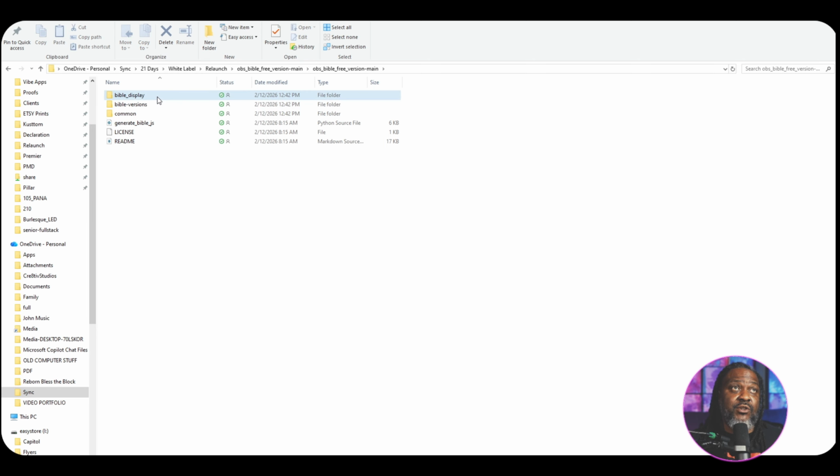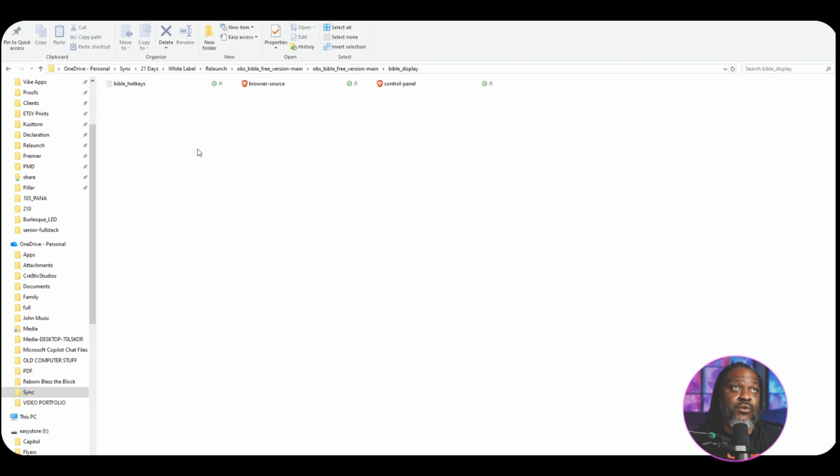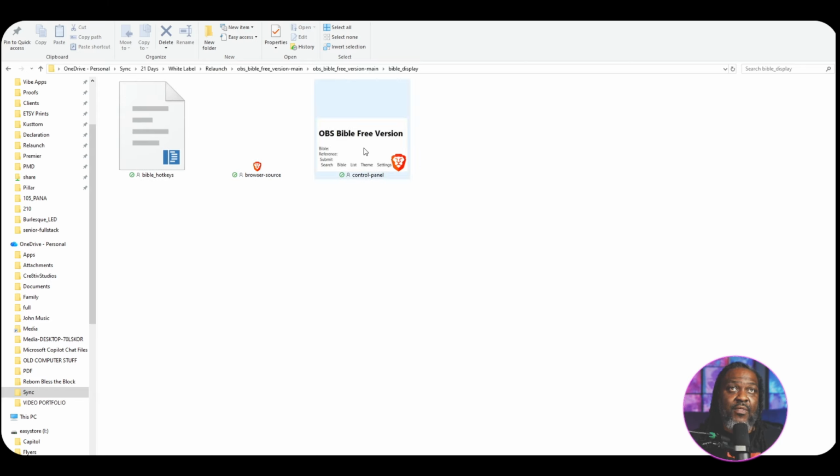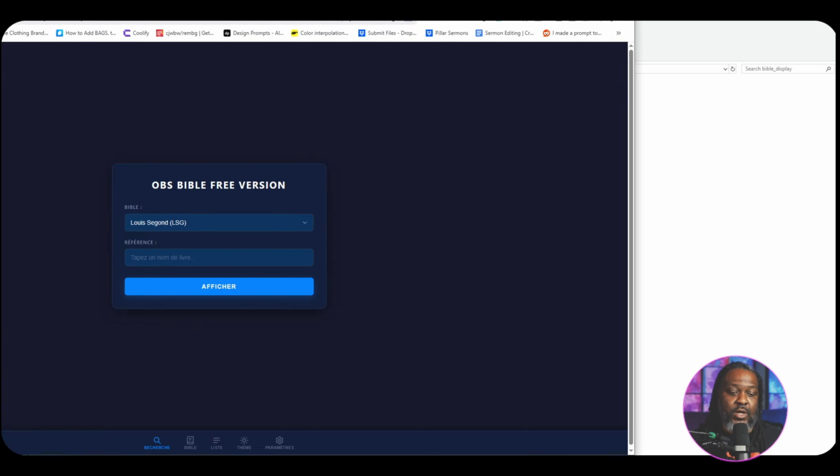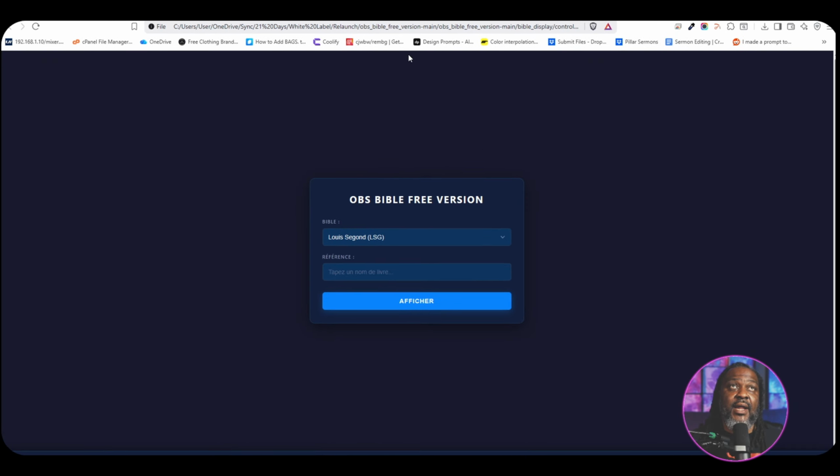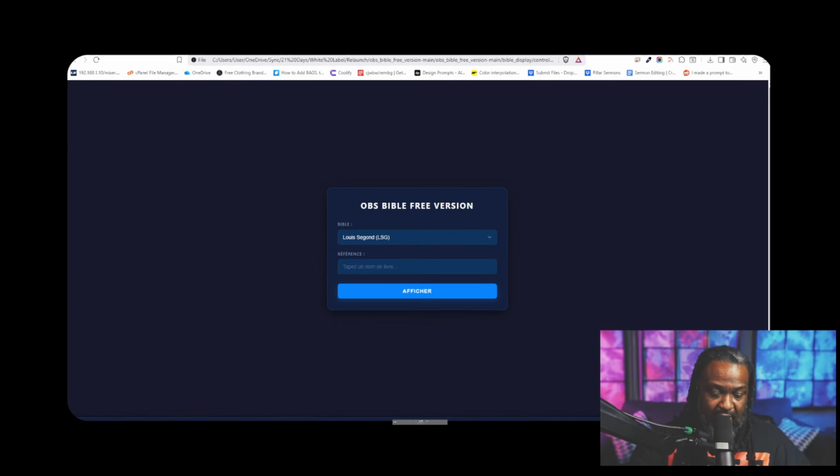And so it looks like here's the display. So here's the browser source as well as the, let me see if I can make this bigger for you guys. Yeah. So there, it seems like there's two files in here to display. There's the control panel, and then there is the browser source. So I'm going to click on the control panel. It's going to open up this window right here, and I'm going to copy this link. All right, it's going to copy that link.